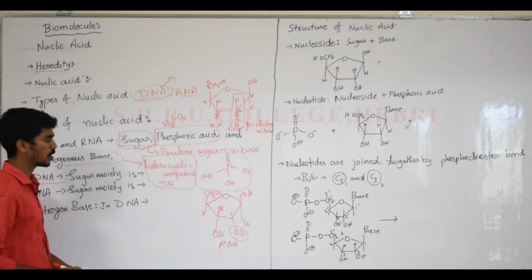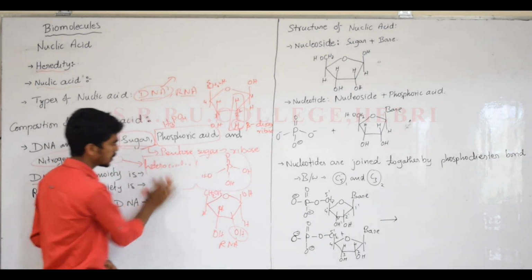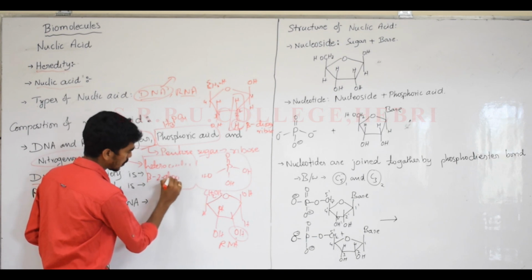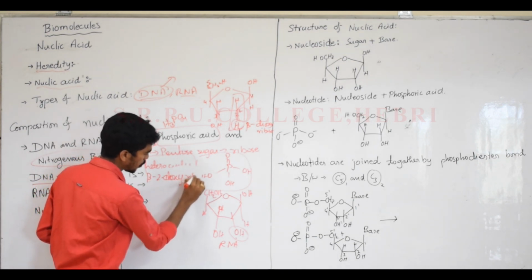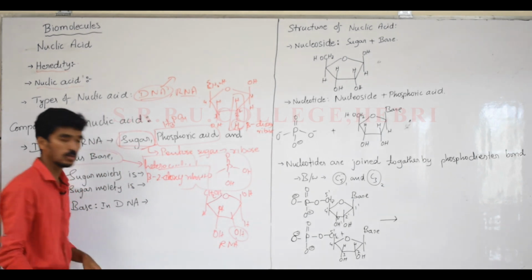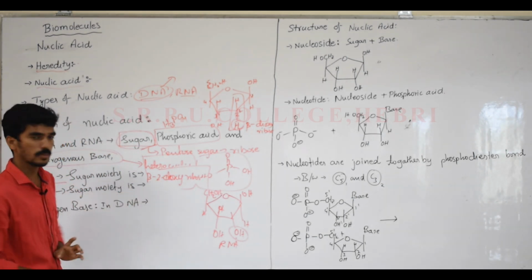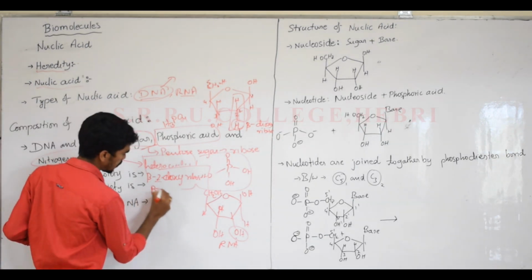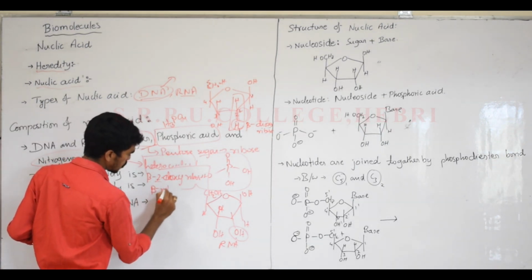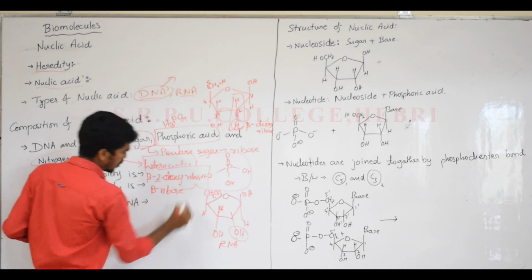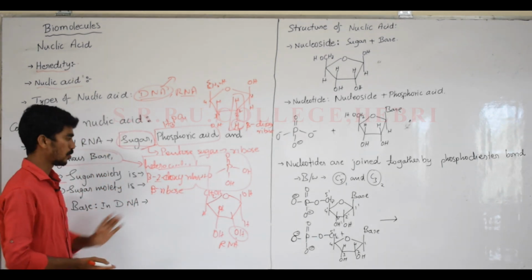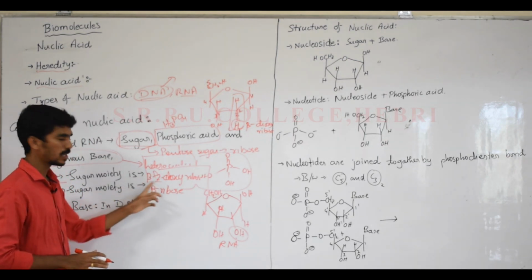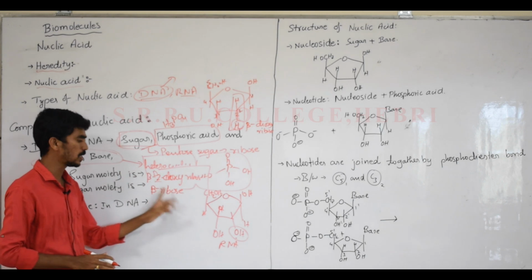In DNA, the sugar moiety we already wrote is beta 2 deoxyribose sugar, where 2 refers to the second carbon. And for RNA we generally write beta ribose sugar. You can write D for dextrorotatory sugar, so beta D 2 deoxyribose or beta D ribose.